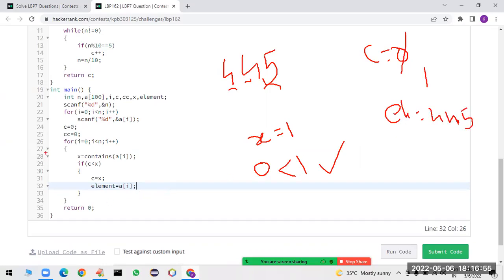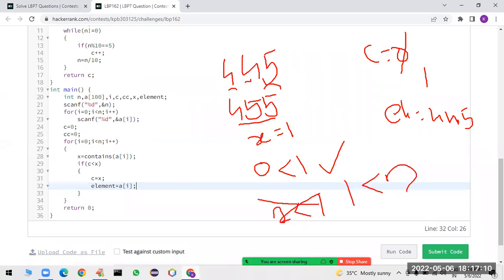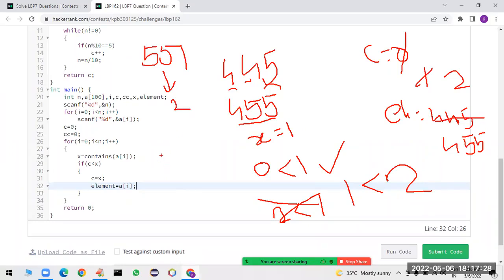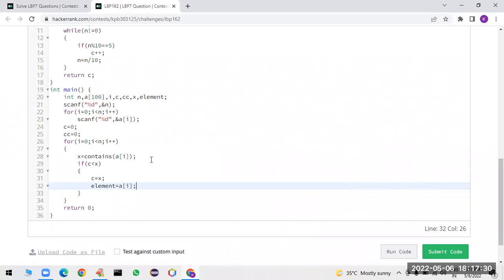Like that we are going to check one more time. That means the next element. Suppose next time 455 is there, then how many fives are there? 2. Is 2 less than 1? Okay, sorry, count is 1, is 1 less than 2? Yes, condition is true. Then count will become 2, and that element is updated to 455. Like this we are getting. Suppose next time you have 551, how many fives are available? 2 times. That means the condition is true. Like that we are going to check.